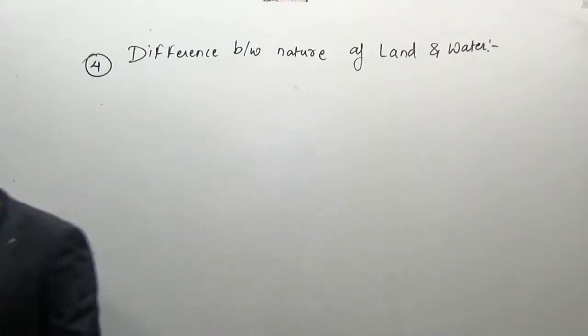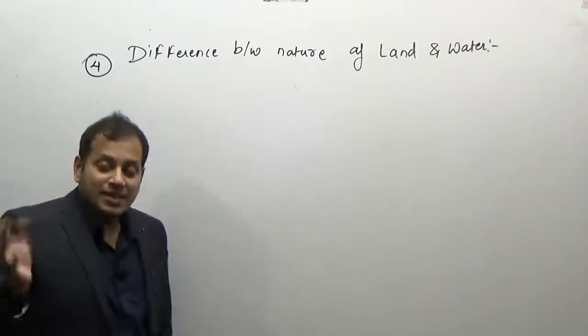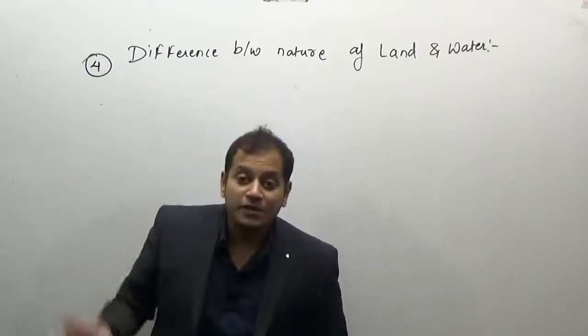Now in this factor, you know that the contrasting nature of land and water results into differential heating.